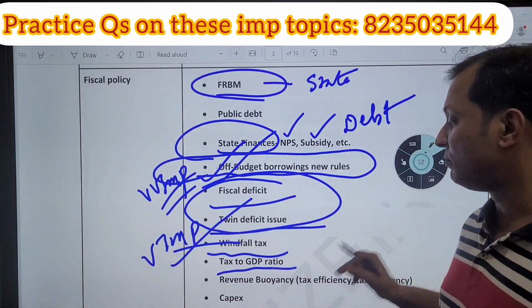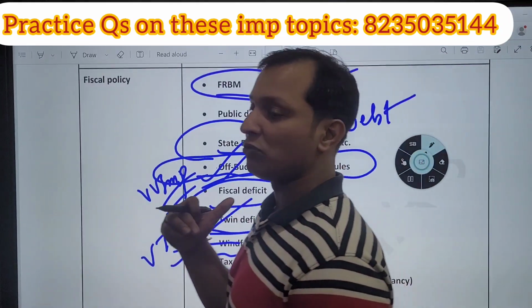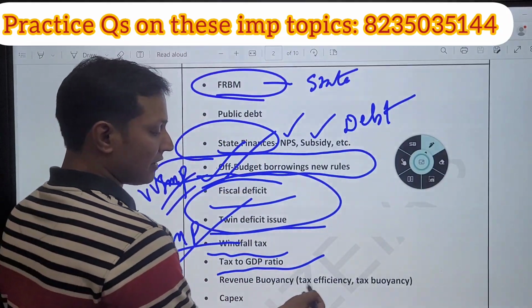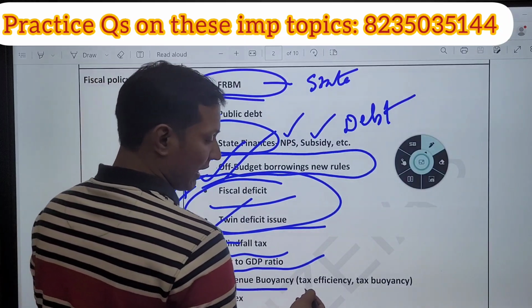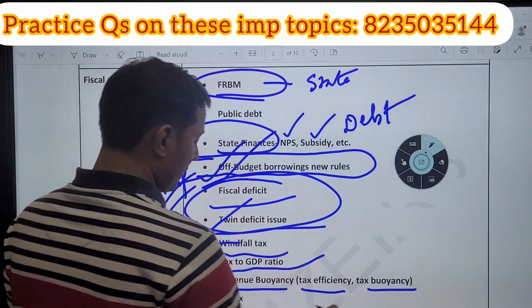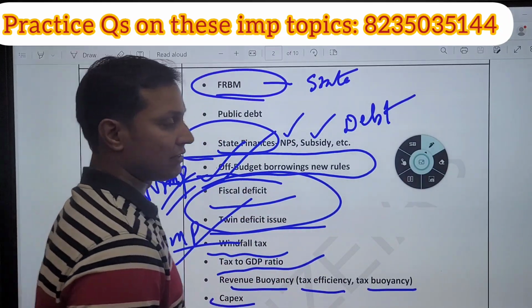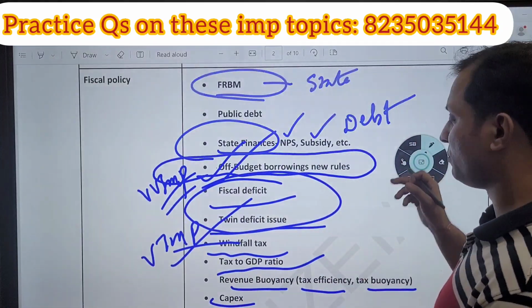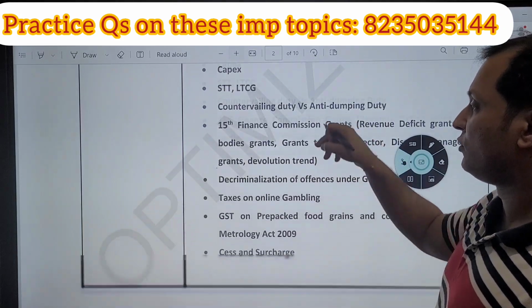Next, tax to GDP ratio. Why is tax to GDP ratio in India constant? Why is it not increasing? So this is a very important topic. Then what is revenue buoyancy, tax efficiency and tax buoyancy? What do you mean by capex expenditure? What will come under capex expenditure? Very favorite topic of UPSC.